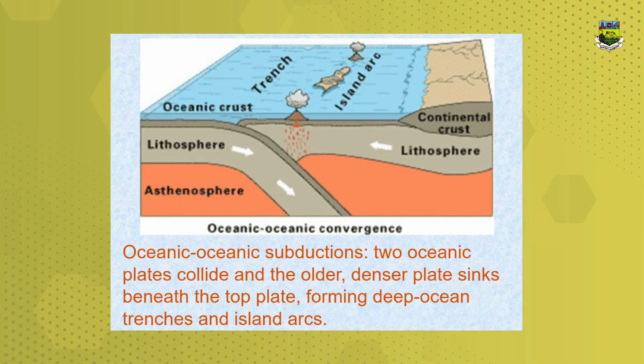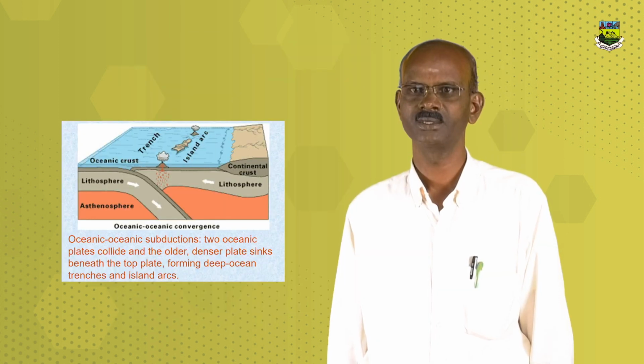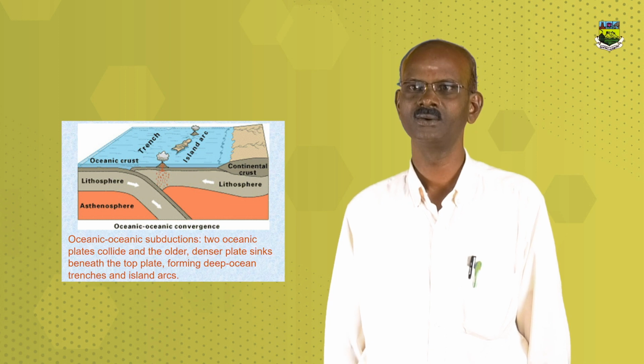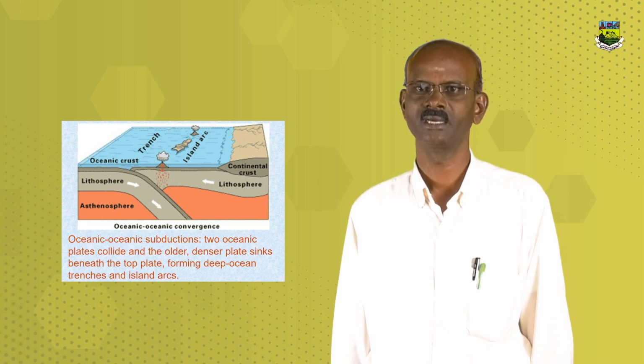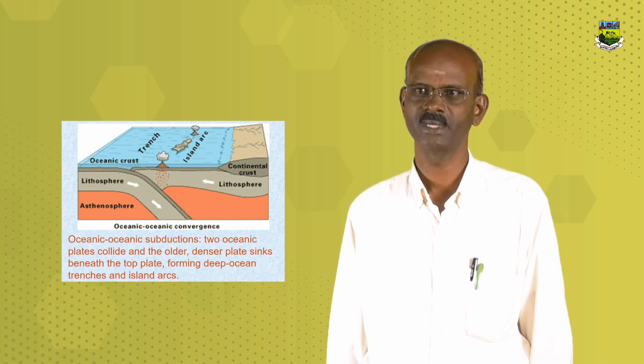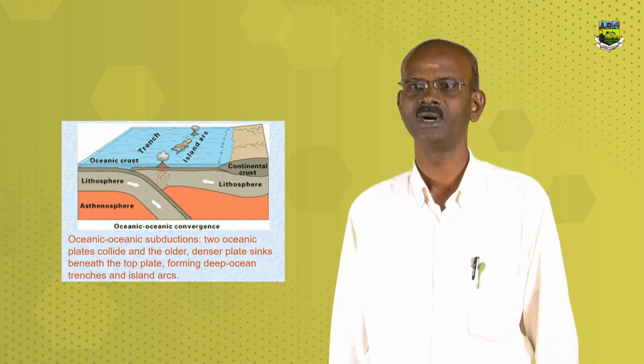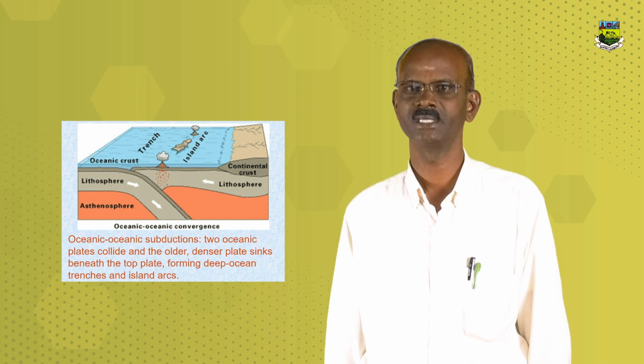For example, the Mariana Trench is 11 km deep. Two oceanic plates collide and the older, denser plate sinks beneath the top plate, forming deep ocean trenches and island arcs.